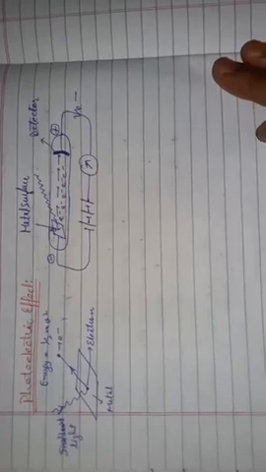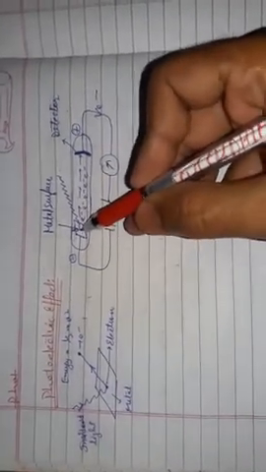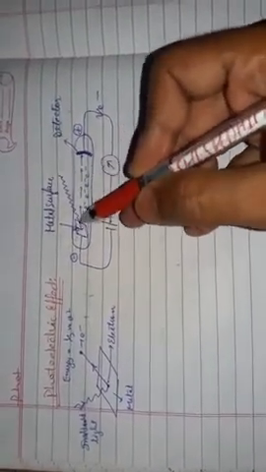That is a simple way to remember it, but in the proper way, the definition of the photoelectric effect is this: when radiation, that is incident light with a frequency greater than a certain minimum frequency, strikes a metal surface, electrons are ejected from the metal surface.